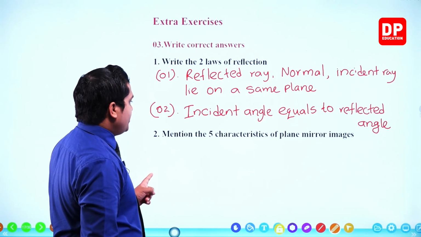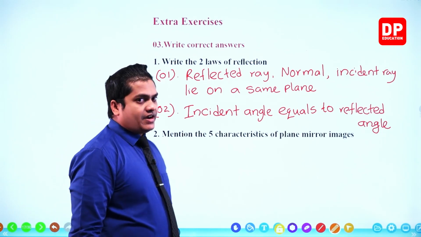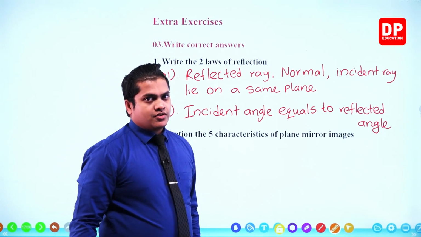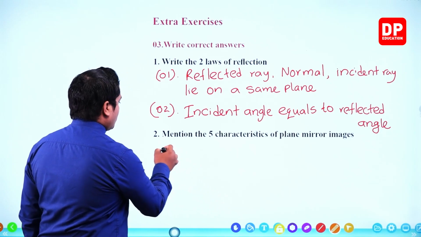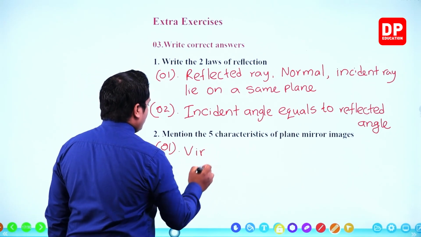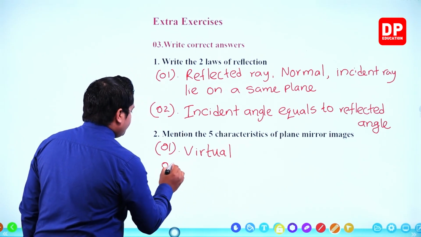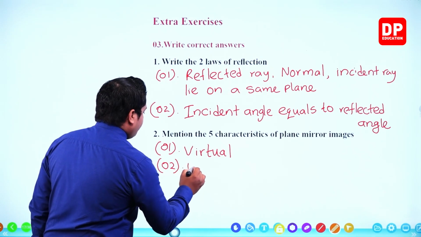Next one. Mention the 5 characteristics of plane mirror images. Let's write. Number 1. Virtual means cannot be taken into a screen. Number 2, upright.